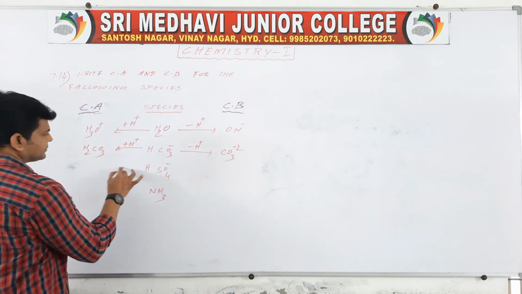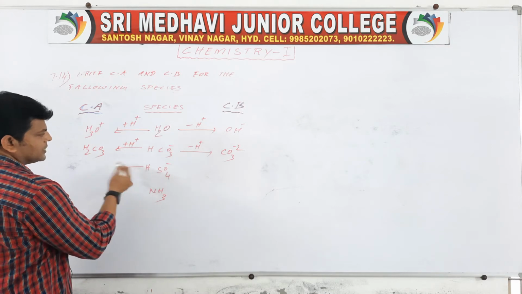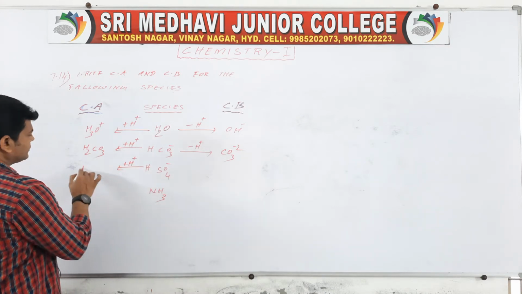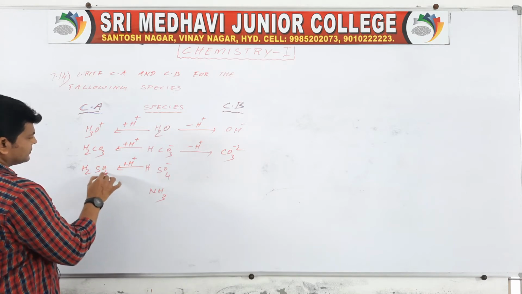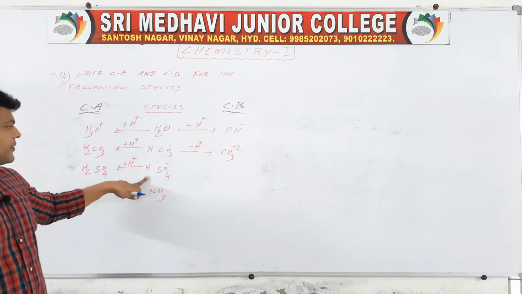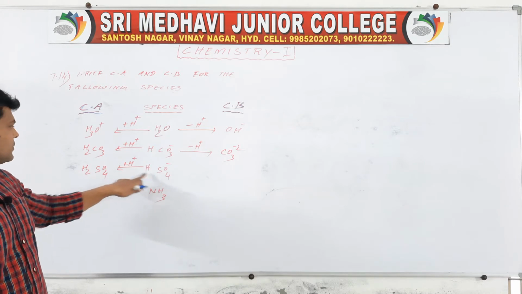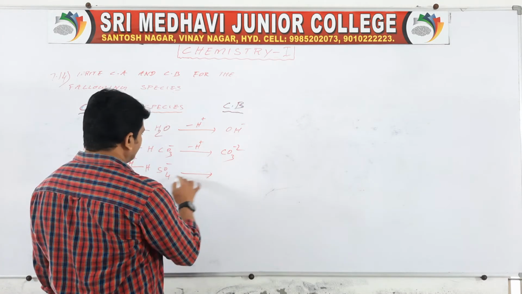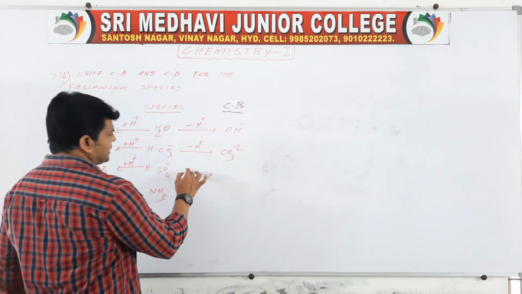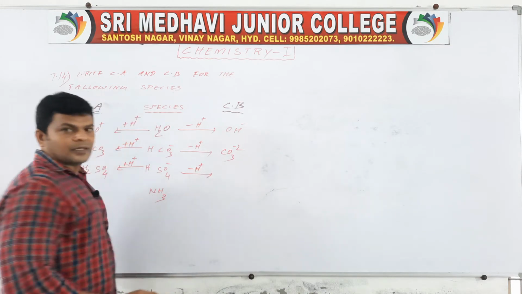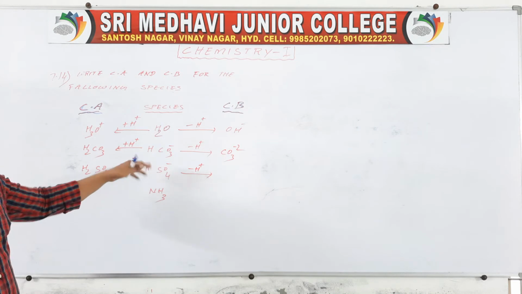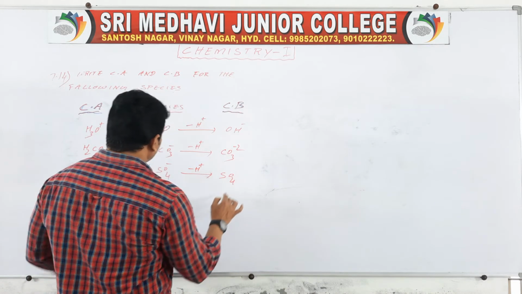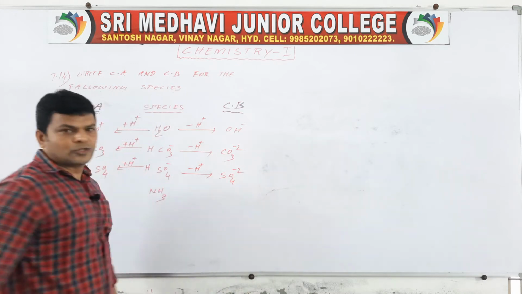Then here, adding H plus gives H2SO4, then minus H plus gives SO4 minus 2.